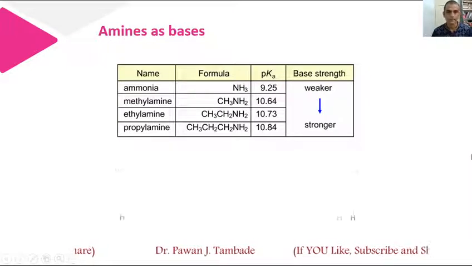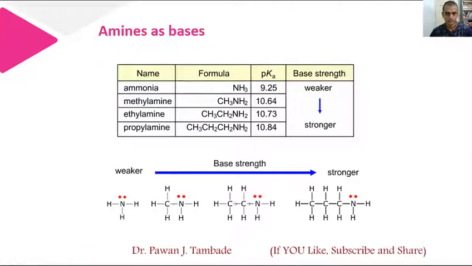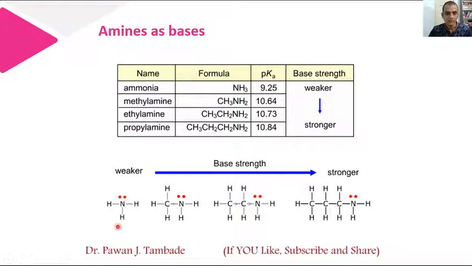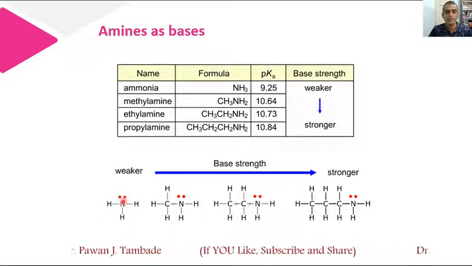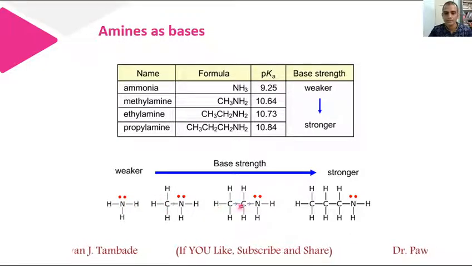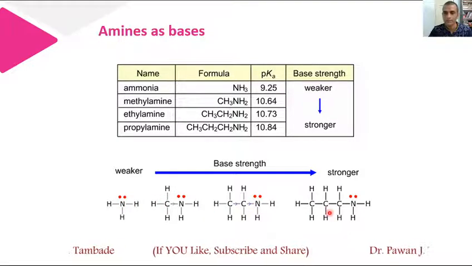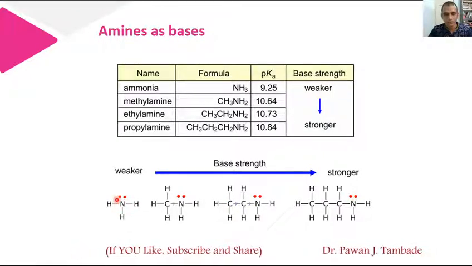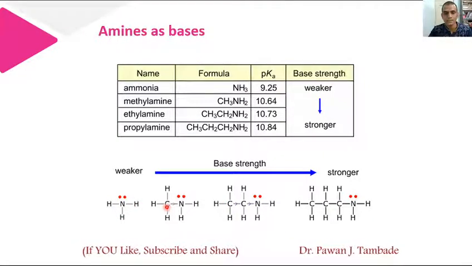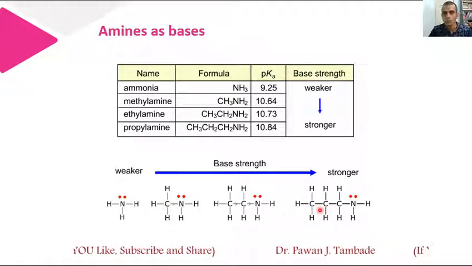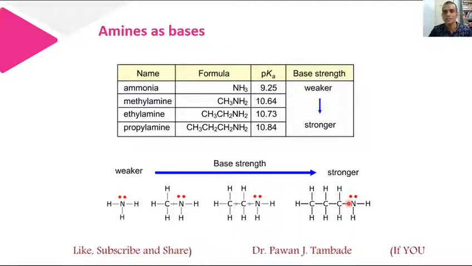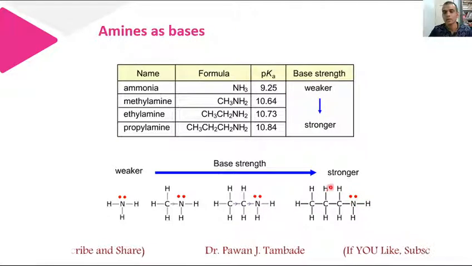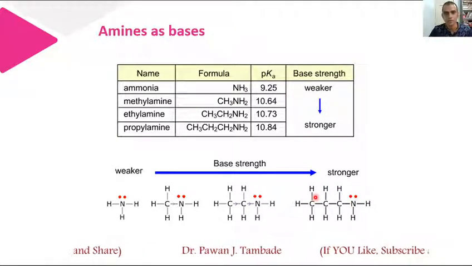Now the same thing here. In ammonia, nitrogen has a lone pair of electrons. Methylamine, this is ethylamine and this is propylamine. This electron pair is associated with nitrogen, but as we put this methyl, ethyl or propyl group, this group enhances the electron donating tendency of this nitrogen. So this molecule can donate electrons much faster, so it is a stronger base.